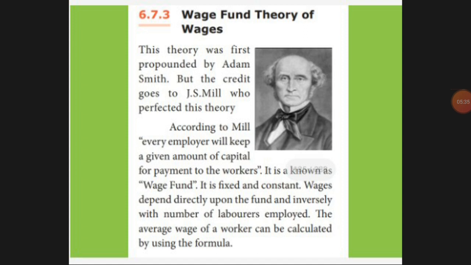If one laborer is working, he'll be paid 5,000. If two or three persons work to manufacture the same fridge, that 5,000 will be divided among the three persons. So the fund will be fixed. That's what they're telling: if the number of workers increases, your wage will fall, and vice versa.